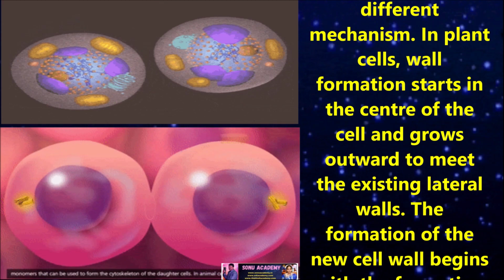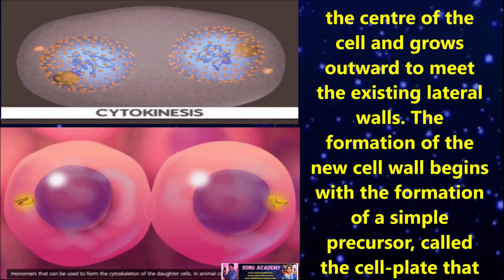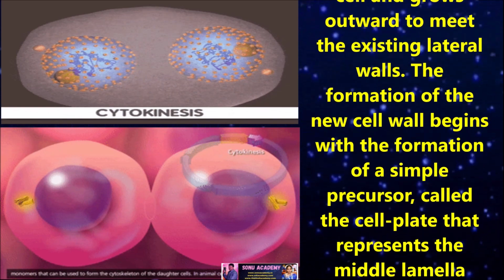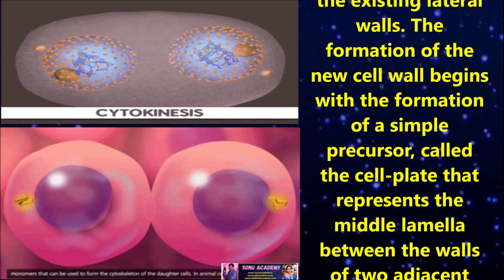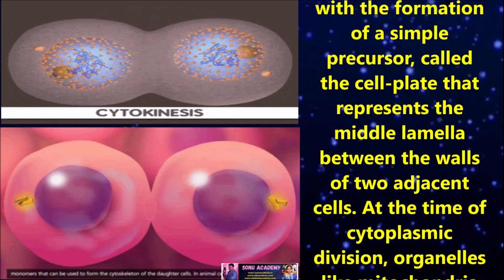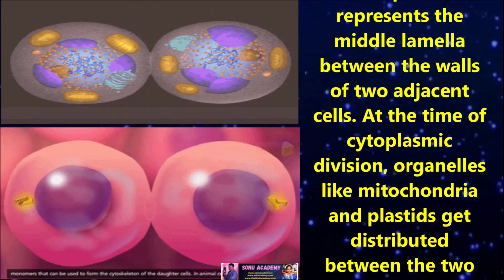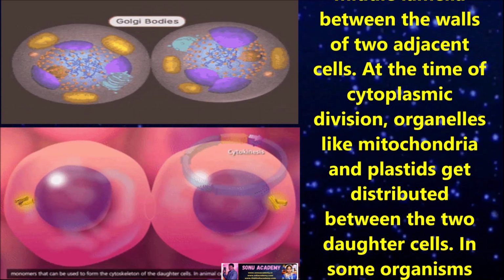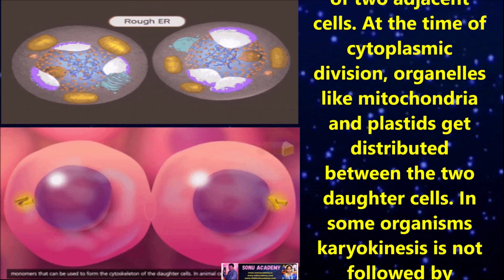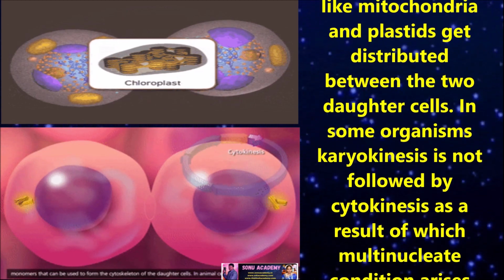In plant cells, wall formation starts in the center of the cell and grows outward to meet the existing lateral walls. The formation of the new wall begins with a simple precursor called the cell plate, which represents the middle lamella between the walls of two adjacent cells. At the time of cytoplasmic division, organelles like mitochondria and plastids get distributed between the two daughter cells.